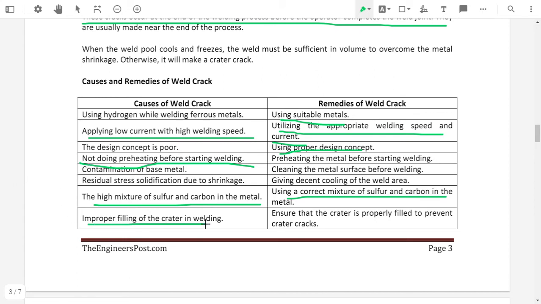Improper filling of the crater in a welding. If the crater is not filled properly in a welding, then it will cause the weld crack. Ensure that the crater is properly filled to prevent the crater cracks. What is meant by crater cracks?